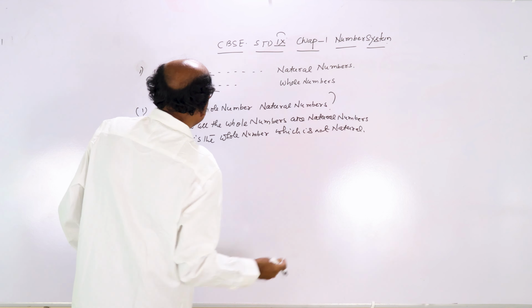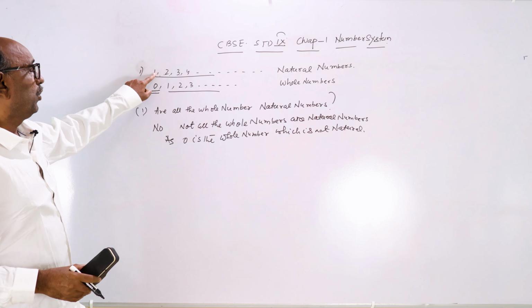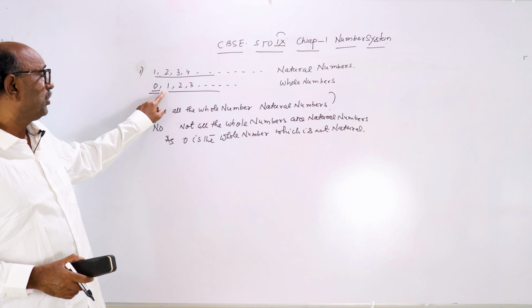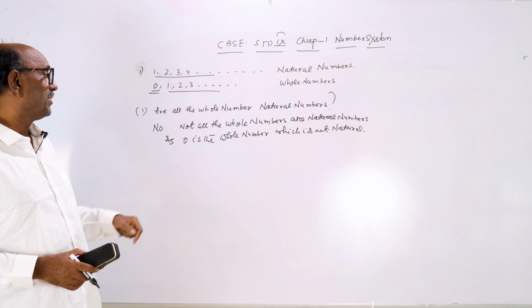Clear? But all the natural numbers are whole numbers. All the natural numbers are whole numbers, but not all the whole numbers are natural numbers.